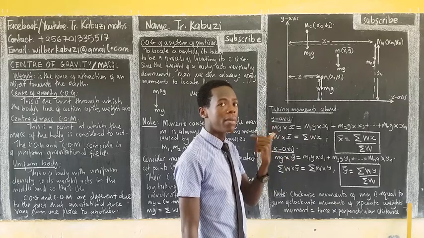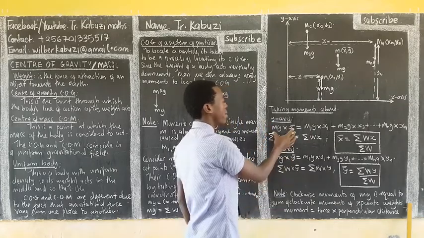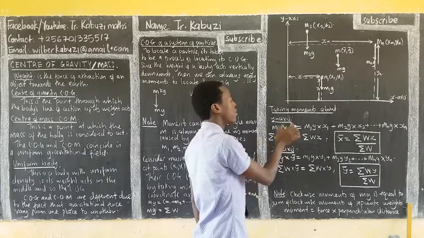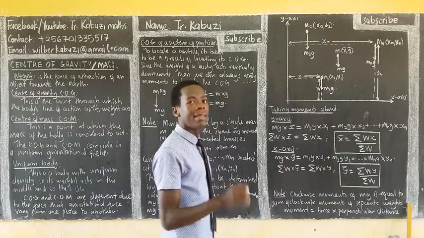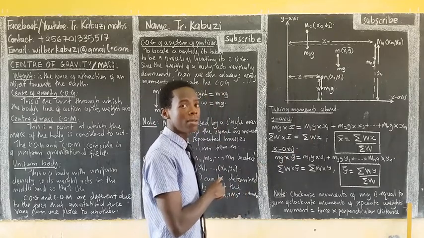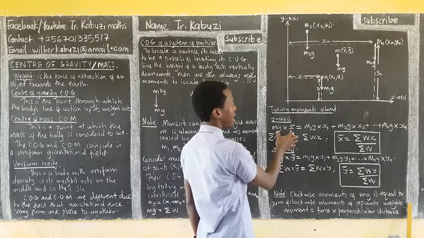Don't confuse it with the principle of moments. No. Here we are saying the clockwise moment by the whole body is going to be equal to the sum of the clockwise moments by the separate particles of that whole mass. That's the point there. So this is the idea.